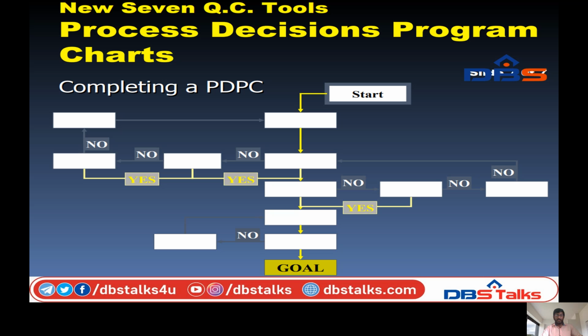This process is connected to another stage. This is one example problem. If finally it goes to no, then it returns to the start process. If it is yes, it converts to another stage. Finally the goal is completed. So start and goal are very important for the entire organization for the problem.